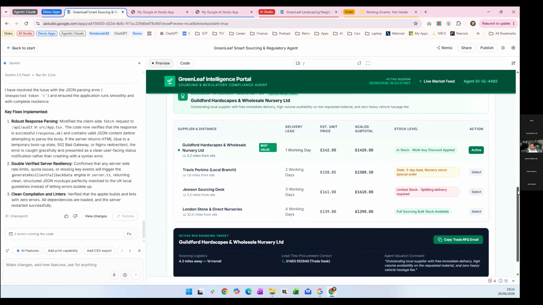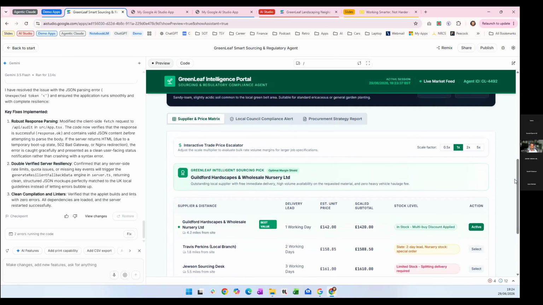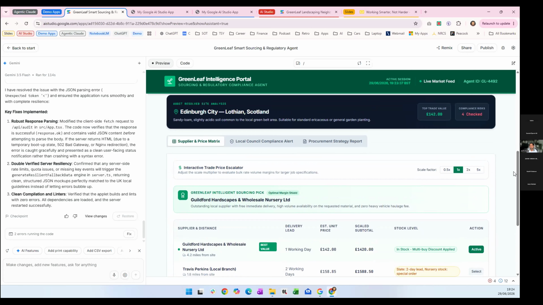And then also some sample prices. Now this, I should say, this here is a demo. This is not real data. I did it to be able to show you quickly, but it could easily be changed to be a live environment, a live app that went and got data from the website or from your existing suppliers.